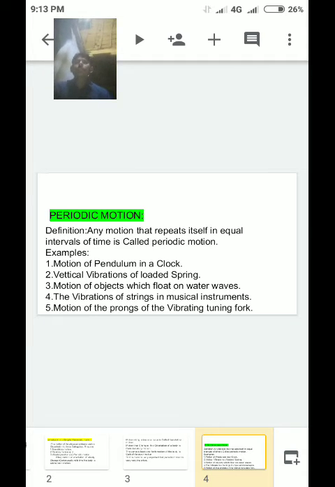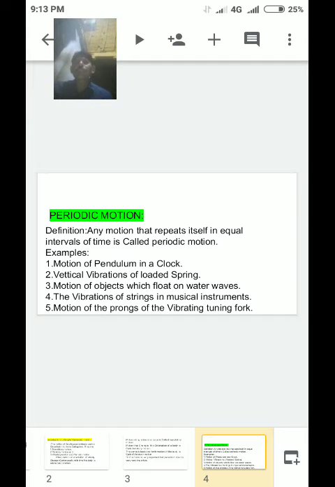Definition: any motion that repeats itself in equal intervals of time is called periodic motion. Simple: equal intervals. Understand?